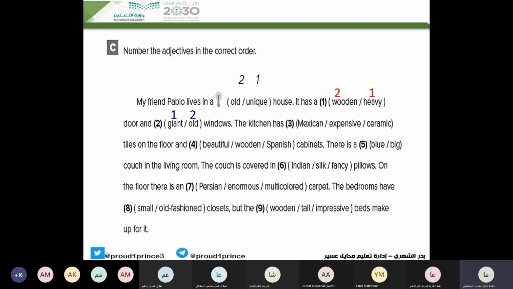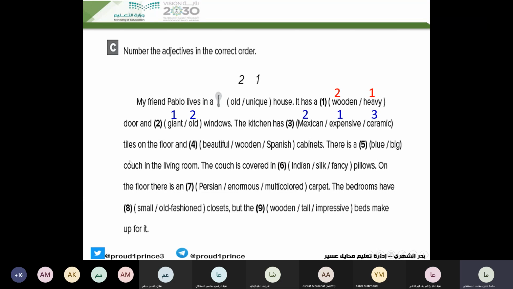The kitchen has expensive Mexican ceramic. Good, very good. Expensive represents opinion. Then Mexican represents nationality, and ceramic represents material. Good. So it will be like this.